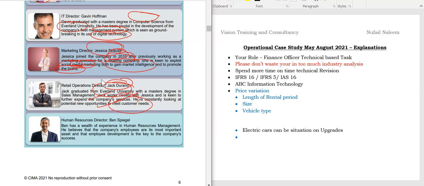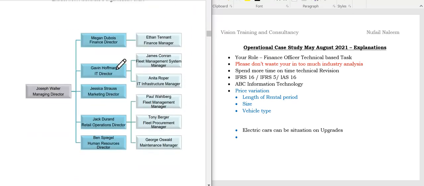And then students, human resource director Ben Spielberg. Ben has a wealth of experience in HRM. He believes that the company's employees are its most important assets, and employee development is crucial. So again, students, there can be the development of HR coming into the picture.